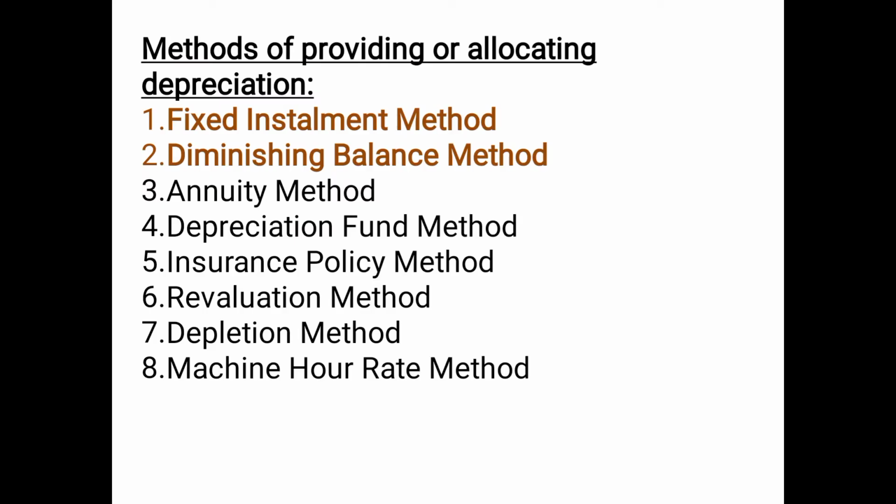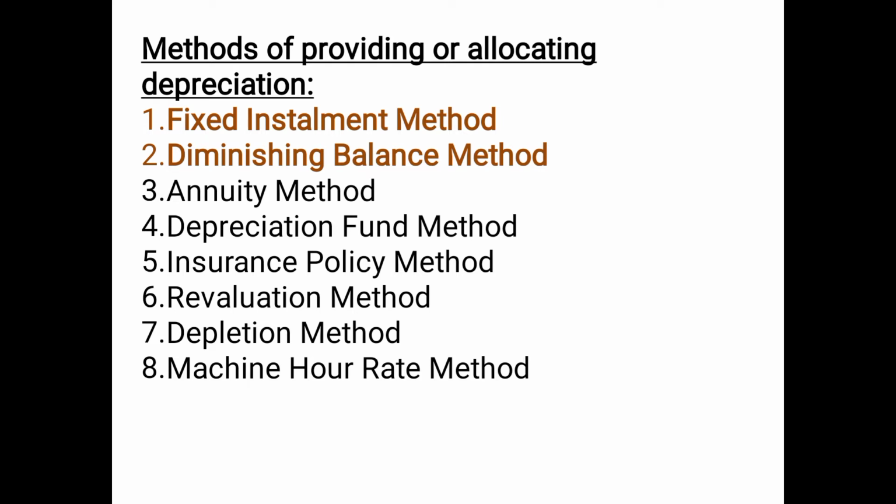Then there are various methods of providing or allocating depreciation: fixed installment method, diminishing balance method, annuity method, depreciation fund method, insurance policy method, revaluation method, depletion method, and machine hour rate method. So all these eight methods are there for calculating and allotting depreciation on various fixed tangible assets.